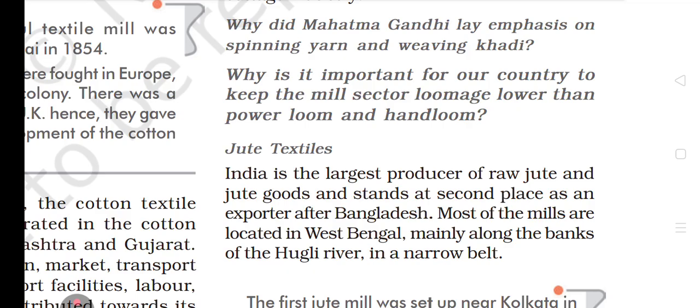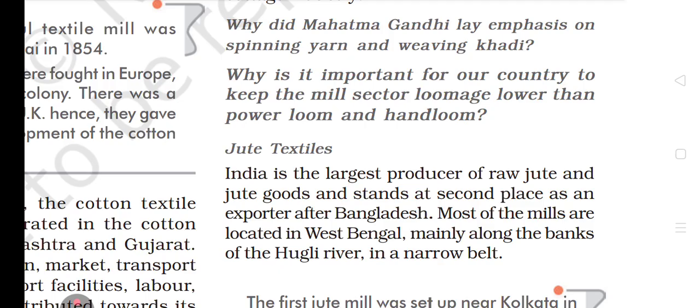Dear student, the reason behind it is that the quality and the precision that we get from hand looms and power looms is unmatched. The clothes we get from mill loomage are not so good in quality. But if you see handloom clothes, they are so soft, the cotton is so soft, when we wear them they are not itchy, they are very nice soft material. So that's why Gandhiji laid emphasis on this.